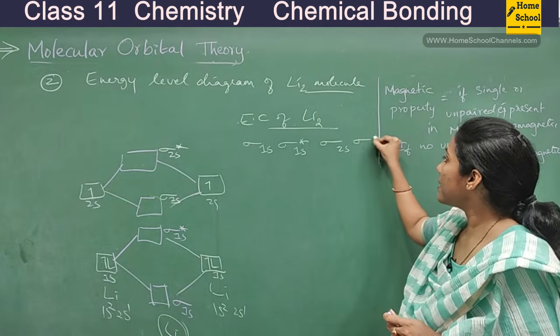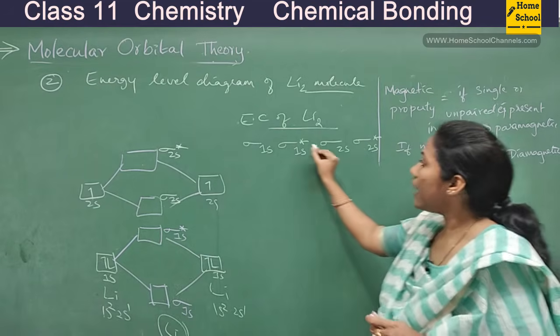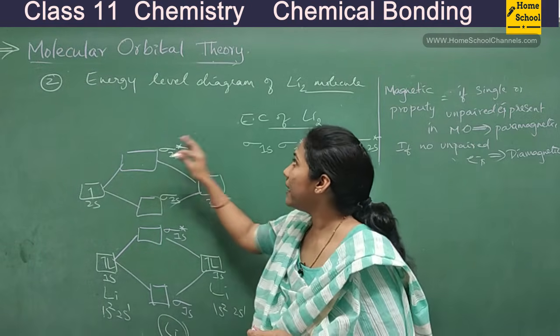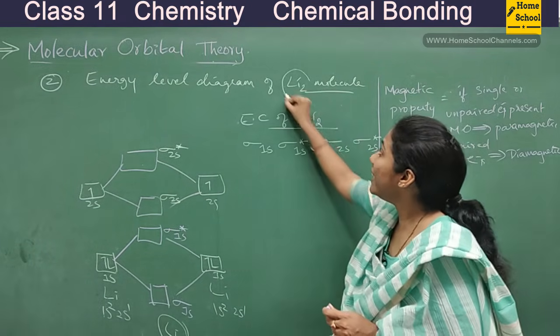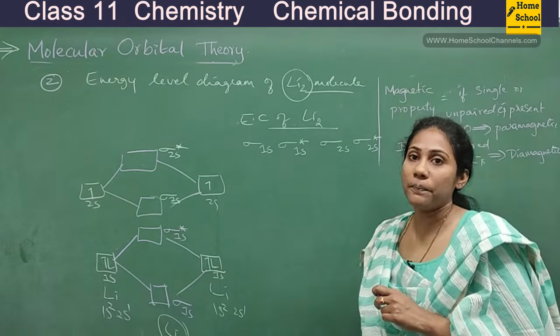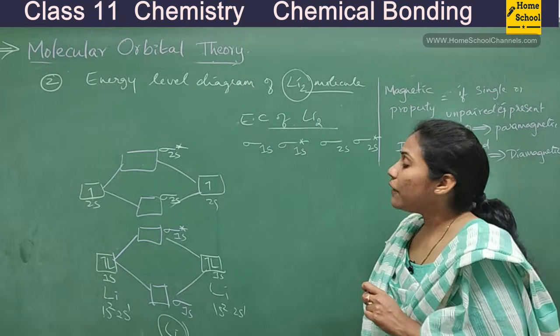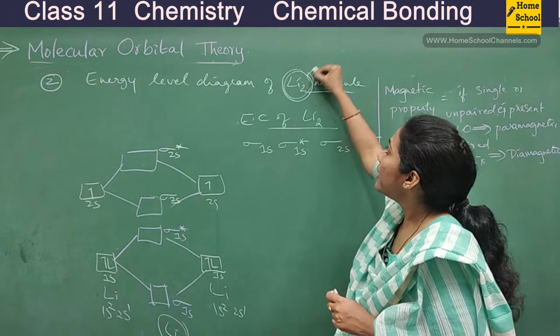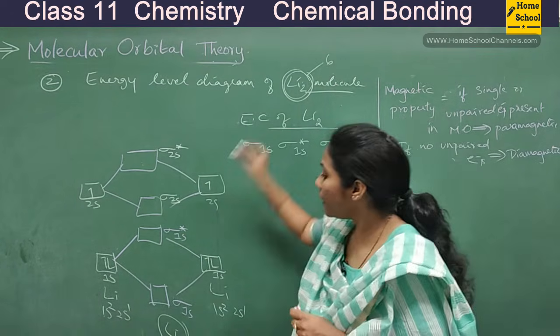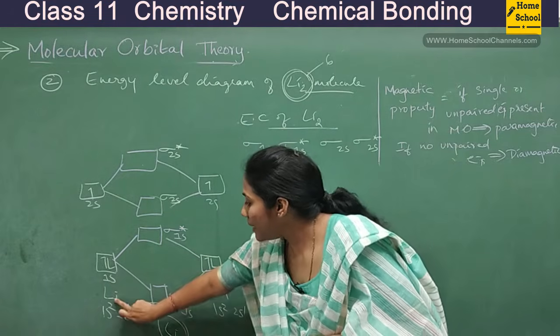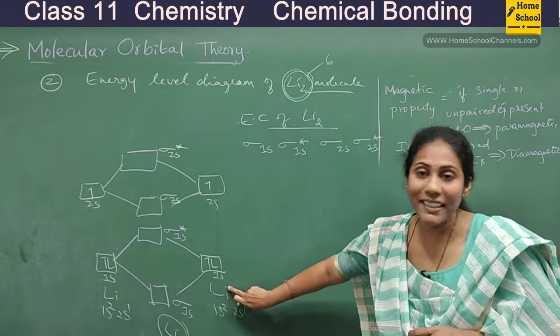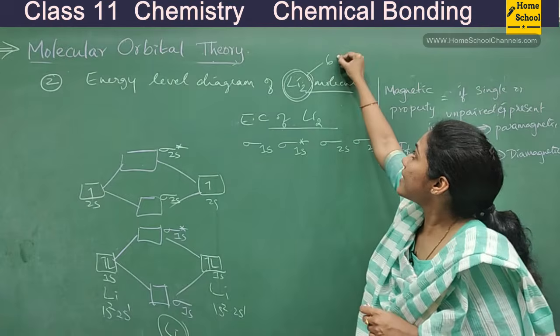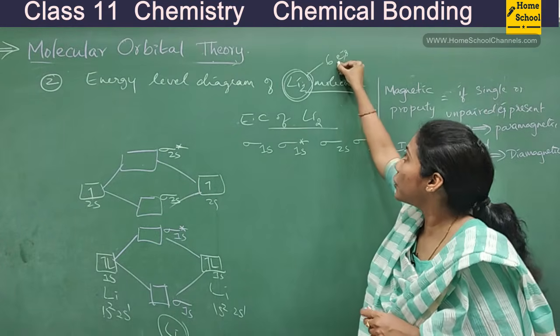Next, sigma star 2s. So these are the 4 molecular orbitals you will observe in the Li2 molecule. Now you will have to fill the electrons. How many electrons are there in Li2? It is 6, right? 3 from one lithium atom and 3 from another. So a total of 6 electrons are there in the molecule.